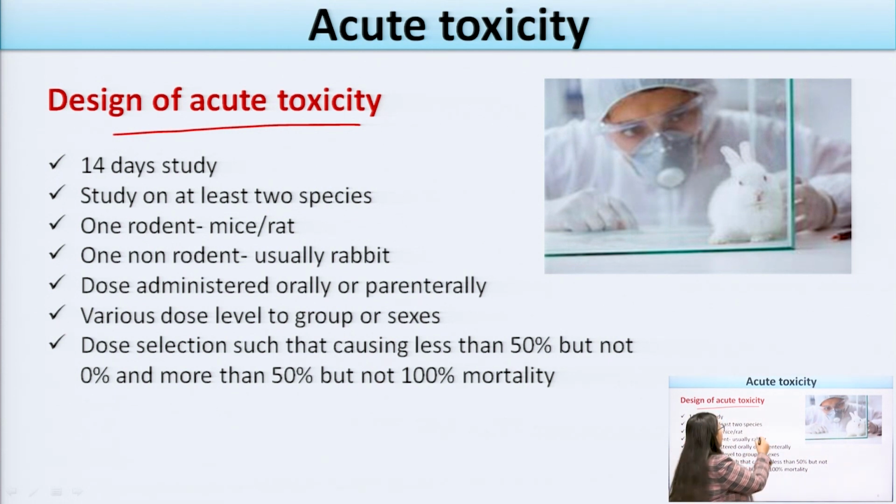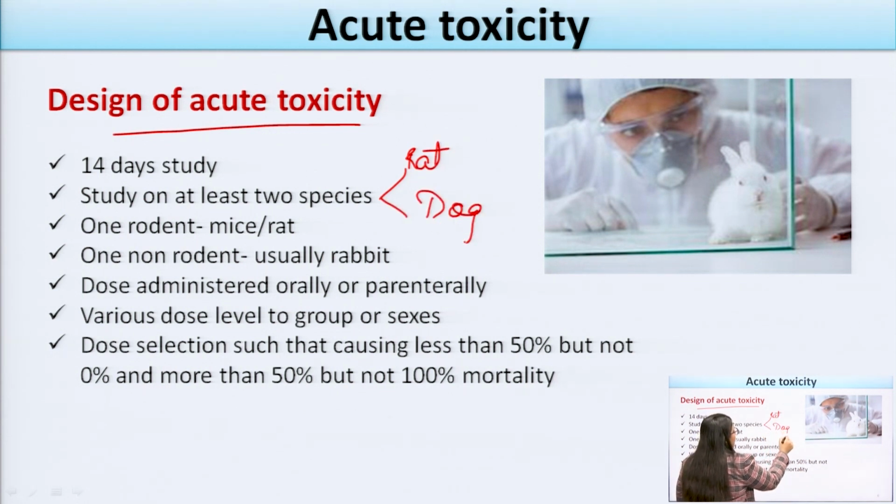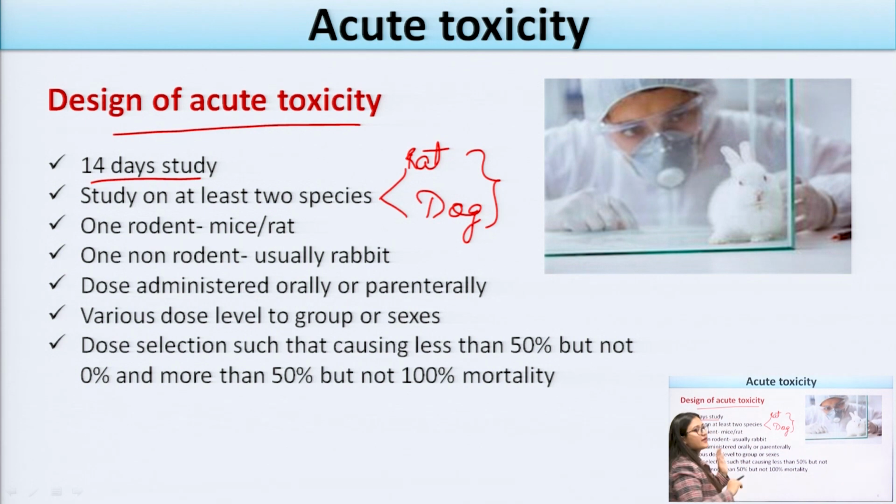I have already told you that the species mostly taken are the rat and the dog. So these 2 species are mainly used, with a 14-day study. Only one rodent, mice or rat, can be taken. Only one non-rodent, usually the rabbit, can be taken in these studies.